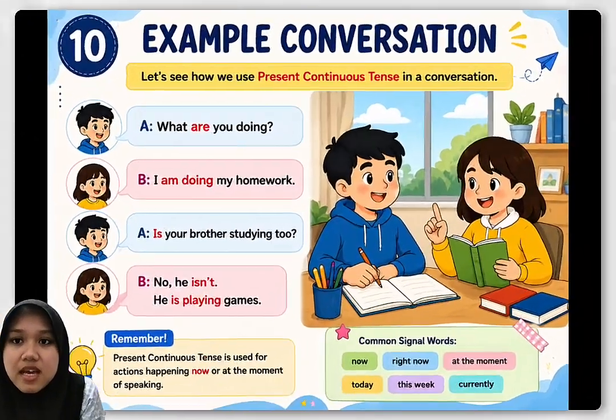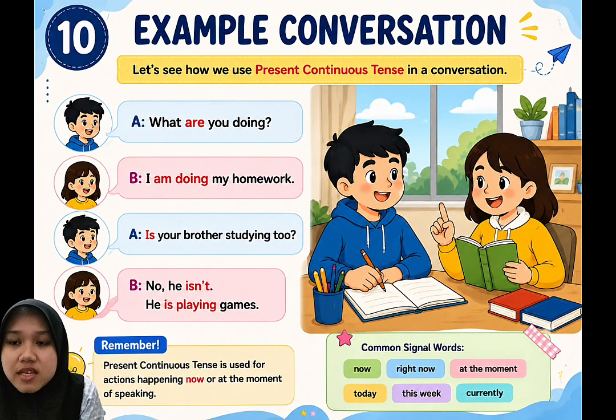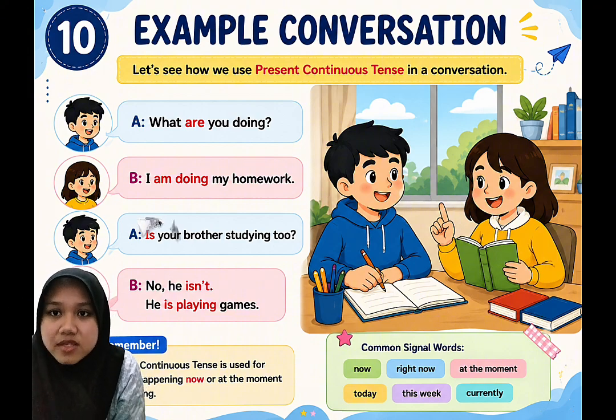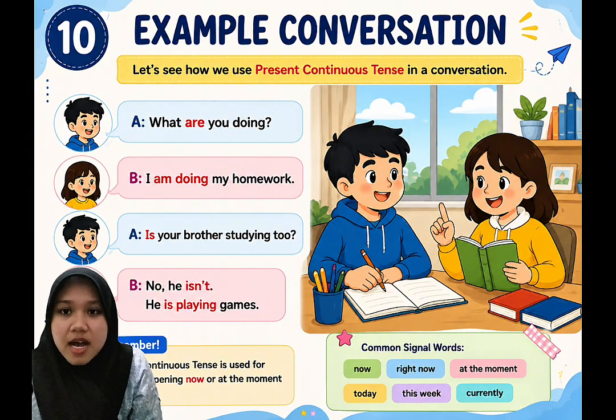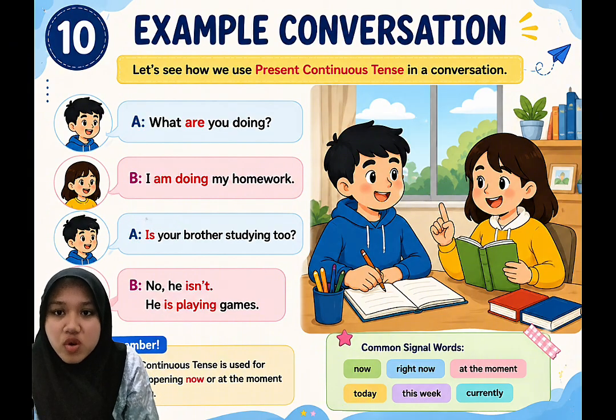Now, let's see how present continuous tense is used in a real-life conversation. Grammar is not only about rules. We use grammar to communicate with people. Let's look at this conversation. A boy asks a girl, "What are you doing?" And the girl answers, "I am doing my homework."